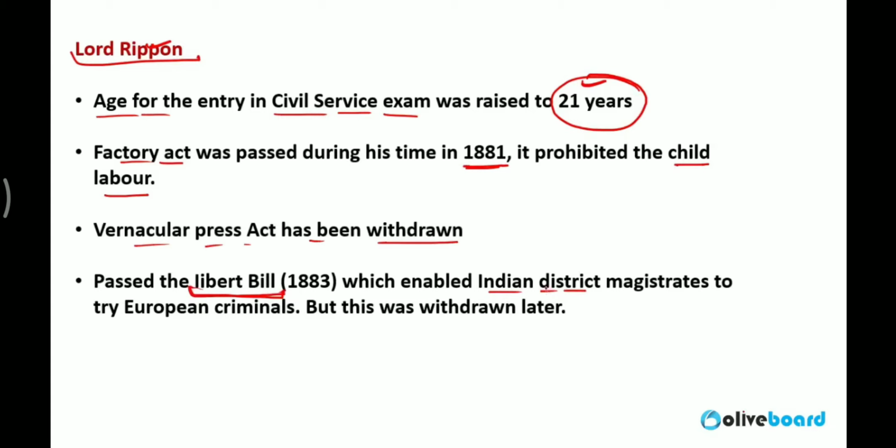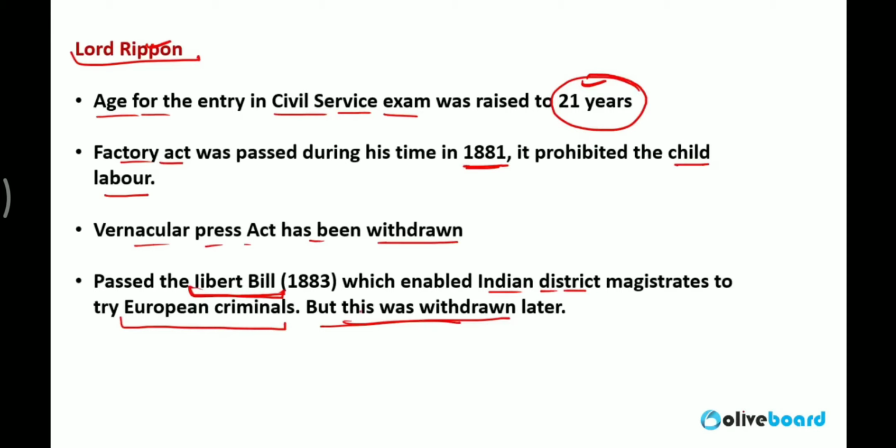In the courts at that time there were two types of magistrates: Indian magistrates and European magistrates. So Indian magistrates got the right to hear cases of European criminals, but it was later withdrawn because of big opposition from European magistrates as well as European people, who asked how Indians would get the right to punish them. It was not good.